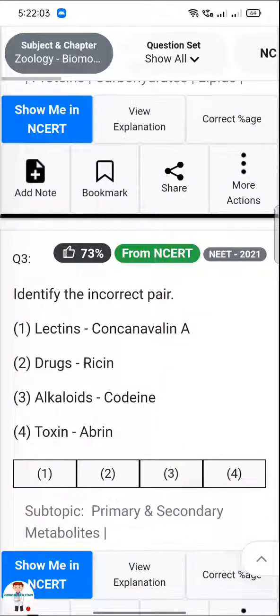Identify the incorrect pair. Lectins, concanavalin A; drugs, ricin; alkaloids, codeine; toxin, abrin. The answer is drugs, ricin.